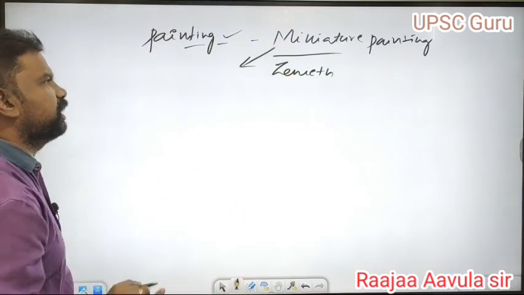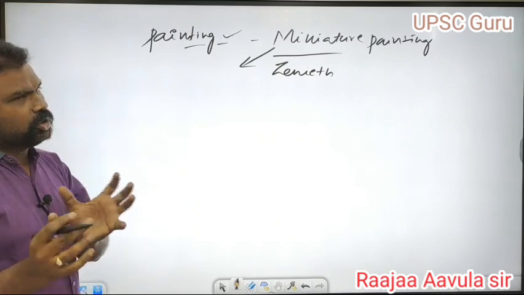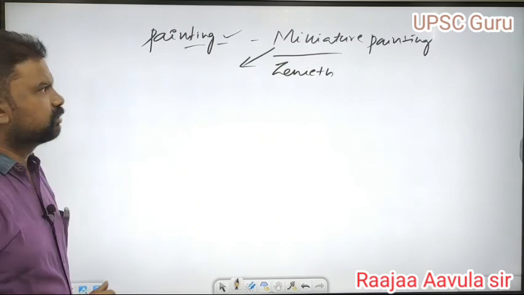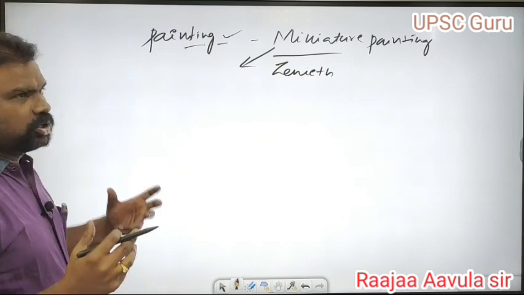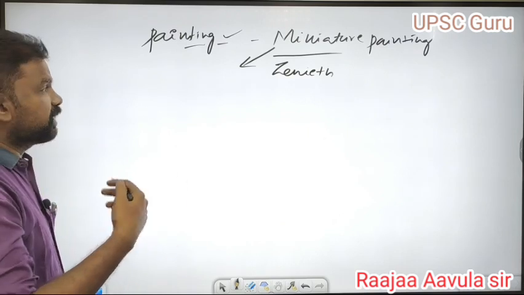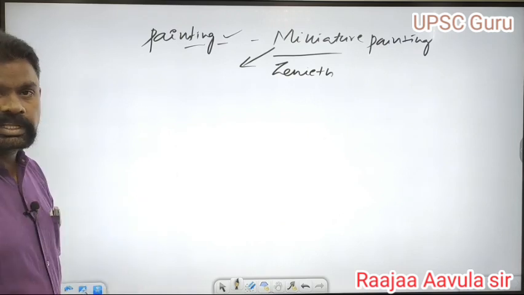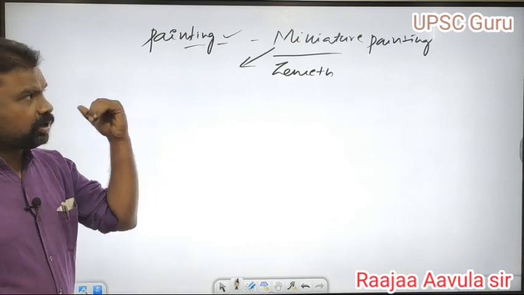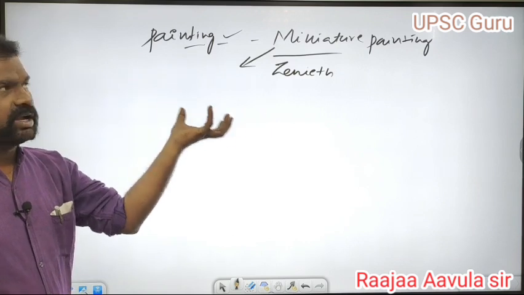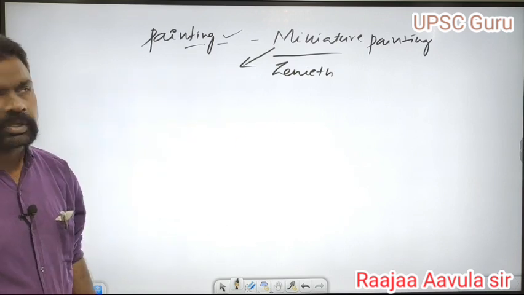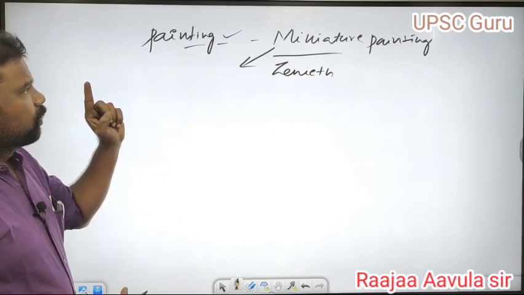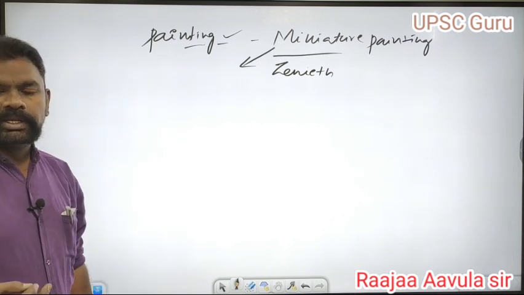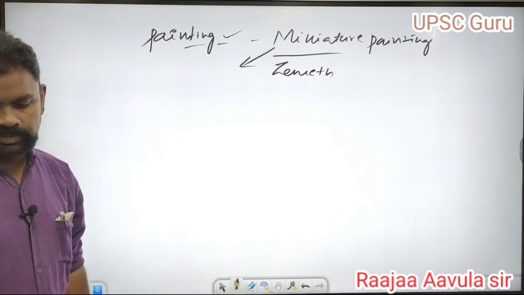Miniature painting means that in the painting they add different things, more elements would be added. That was the development of painting during the Jahangir period.